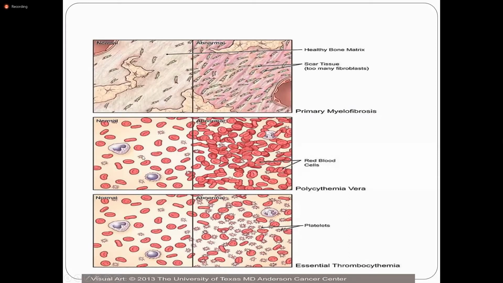This is a normal red cell mass in the peripheral smear. If you compare it with this picture, this is an increased, abnormal red cell mass, resulting in polycythemia vera. There is a normal platelet count in the peripheral smear, and here there is an increased platelet count with anisocytosis, meaning different sizes of platelets. This can be seen in essential thrombocythemia. This picture is taken from the MD Anderson Cancer Center.